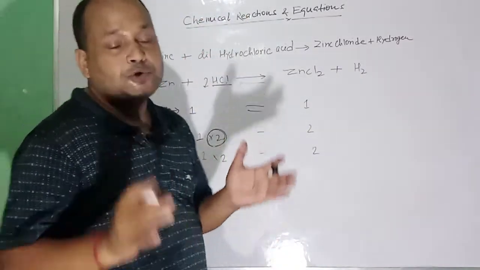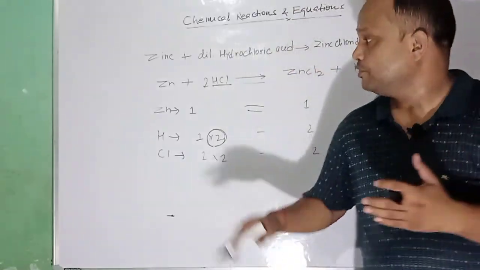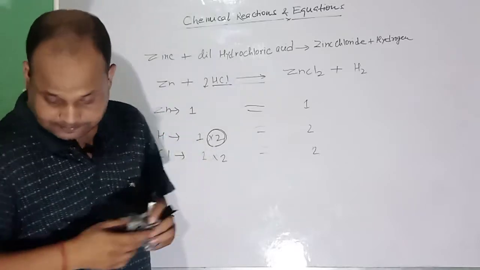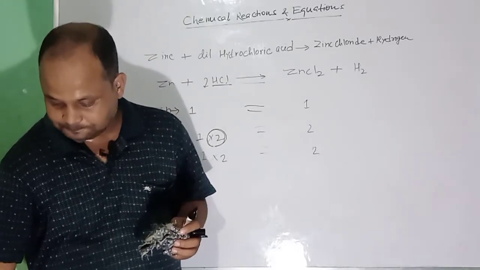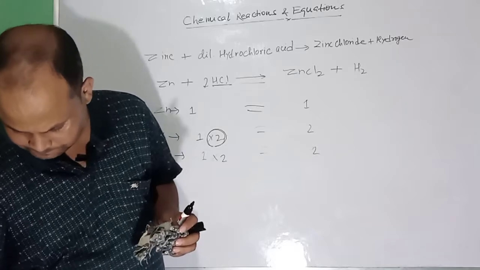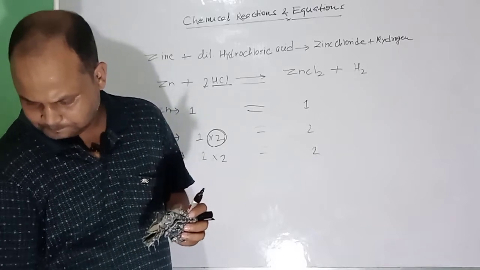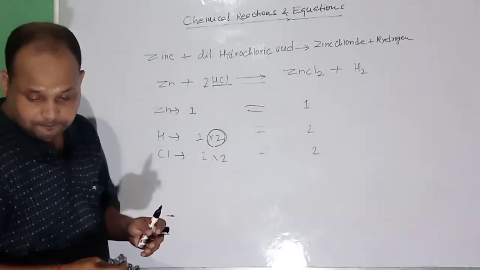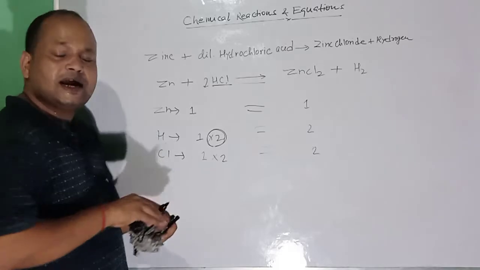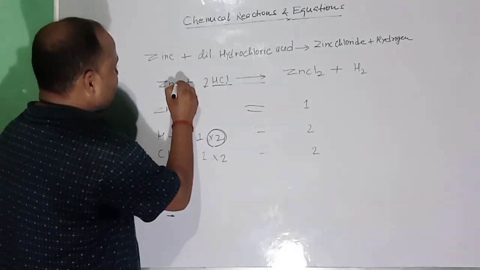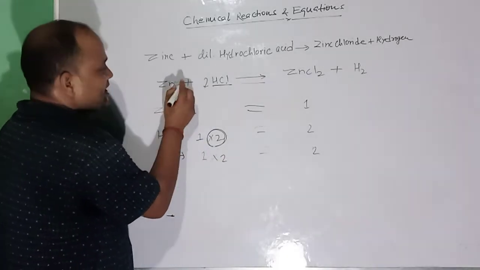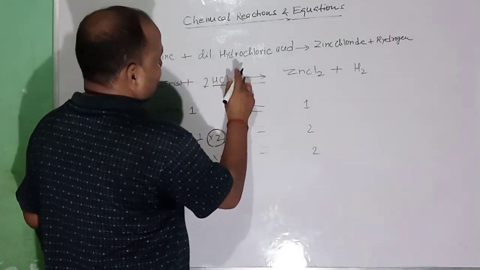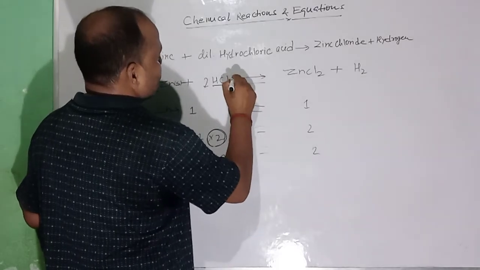So dear students, in this way you have to balance the chemical equation. Now after this we'll discuss types of chemical reactions. Before that, one thing I would like to share here: this zinc is in solid state, so the solid state can be represented by writing S in bracket. This HCl is in liquid state, so you can write L in the bracket.